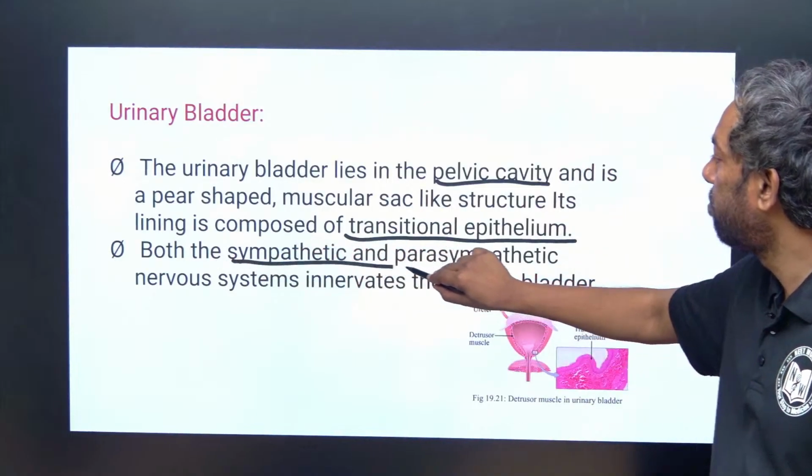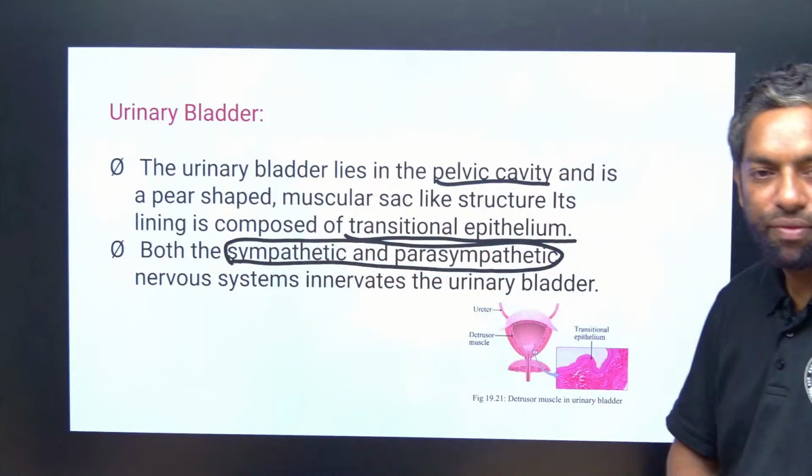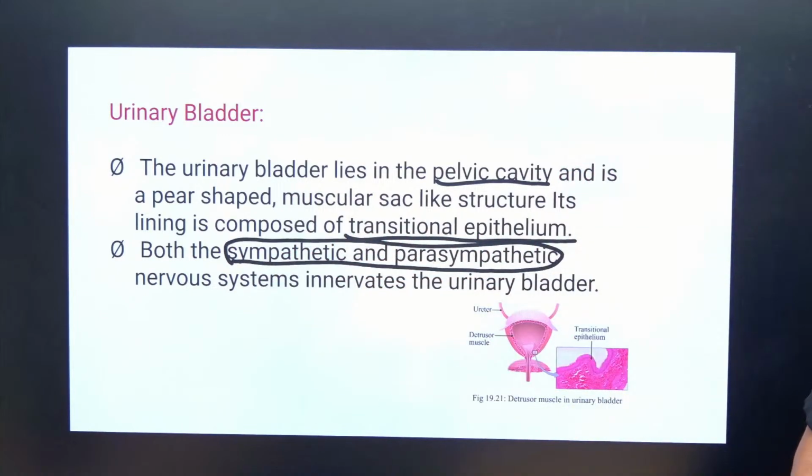Sympathetic and parasympathetic are the autonomic nervous system, regulated by the brain. There is no skeletal muscle involved; it is smooth muscle, not under voluntary control.